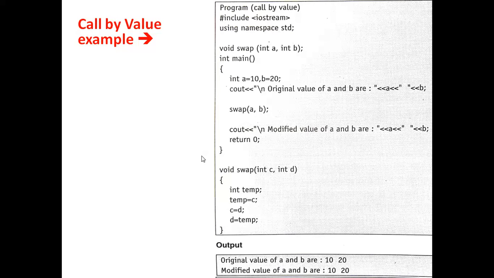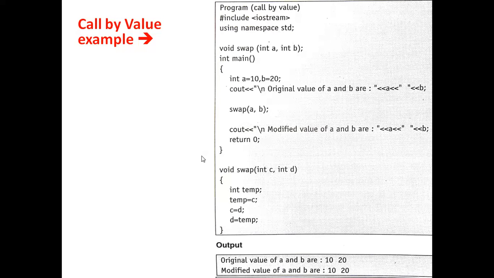In the main function, I've written a is equal to 10 and b is equal to 20. I'm displaying the values of a and b in the next line using cout. Afterwards, I'm calling the function which we declared earlier, which is swap.